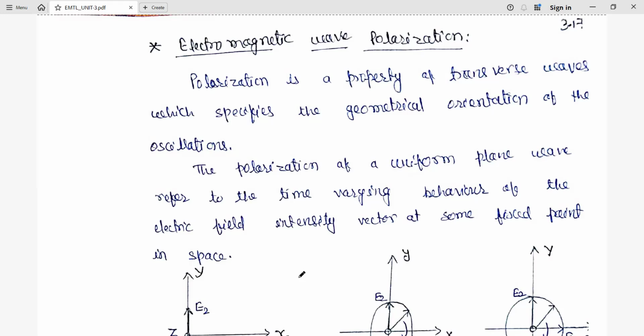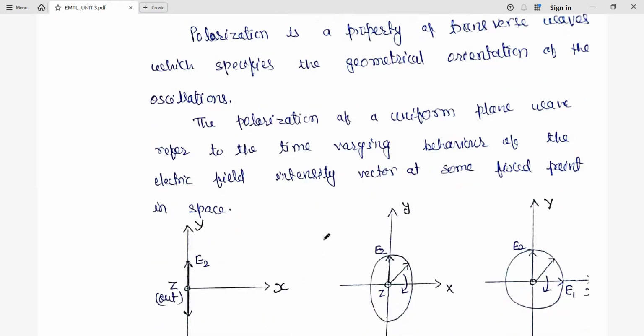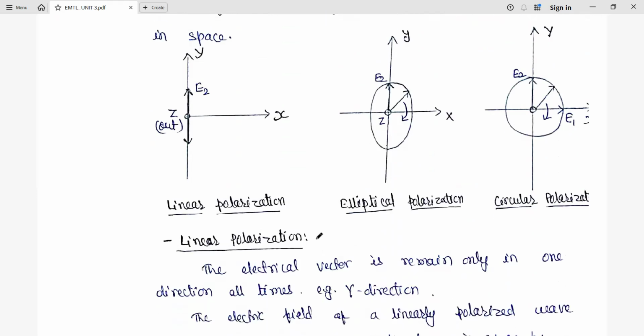Uniform plane wave means the electric field and magnetic field have the same magnitude at that plane at a particular instant of time. Here we are going to see the time varying behavior of the electric field intensity vector at some fixed point. Now we have three different types of polarization: